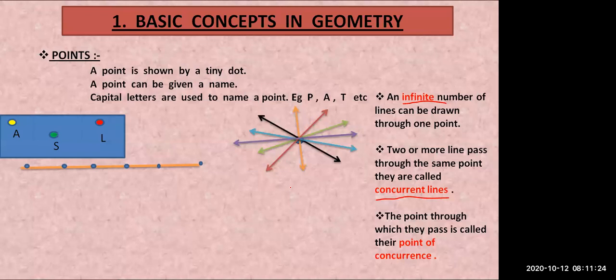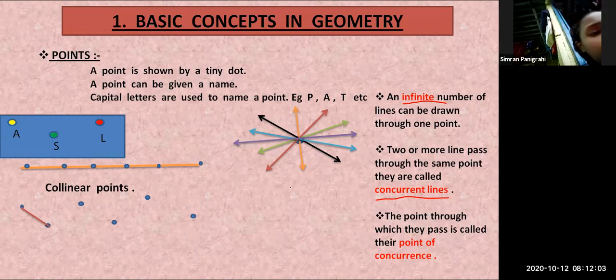Such points which are in a single line, and one line passes through them, are called collinear points. Remember, there are two types of points: collinear points and non-collinear points. The points which are in a line are called collinear points. And now see, there are also some more points. As you see these points, can one single line pass through these points?